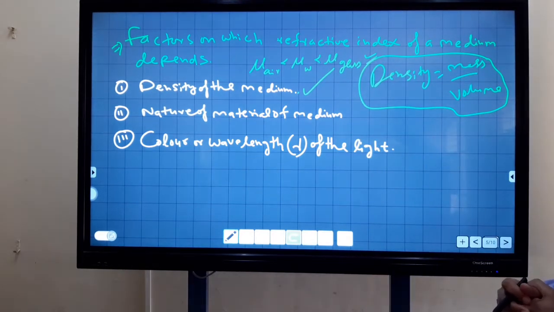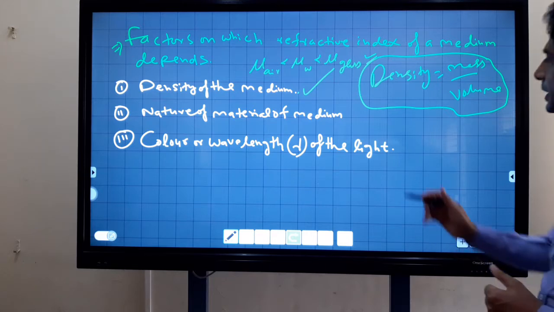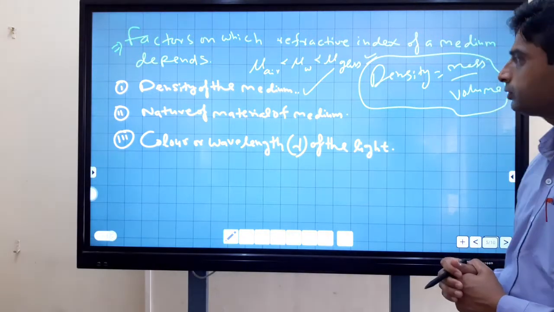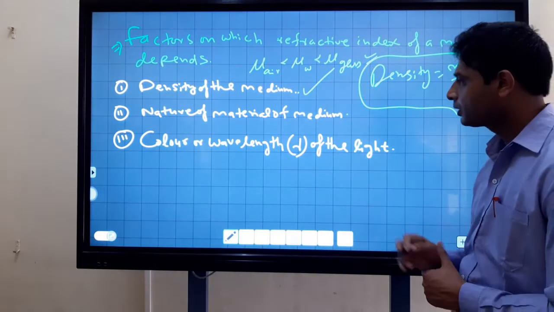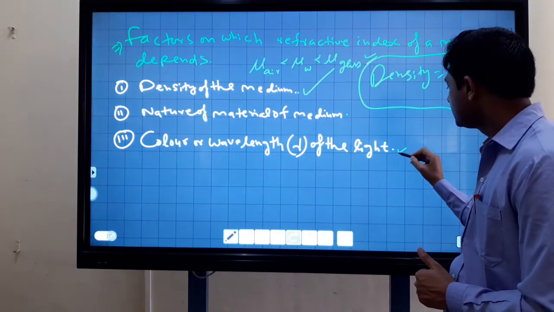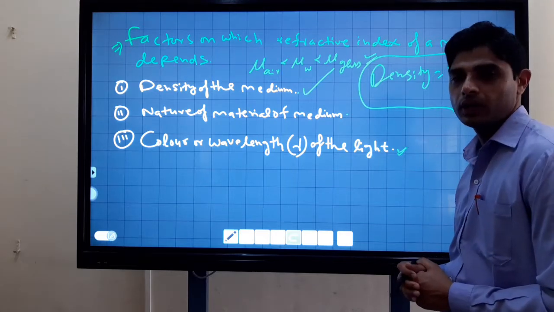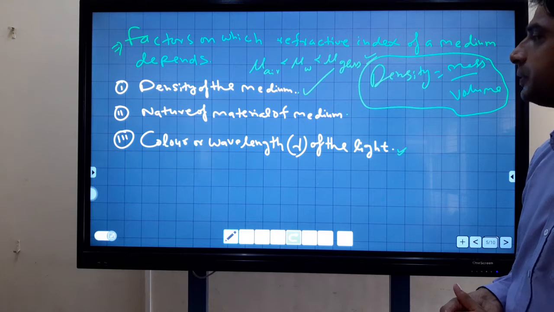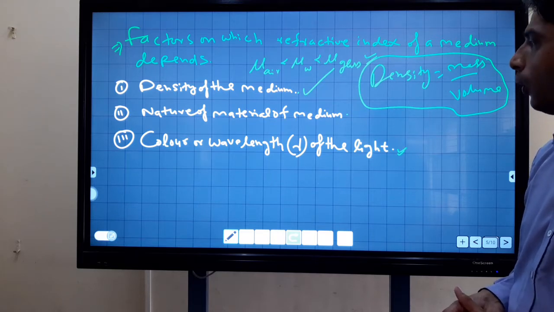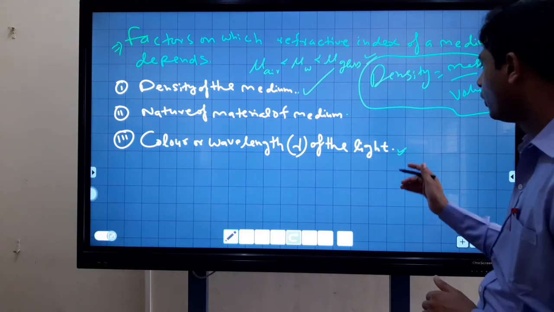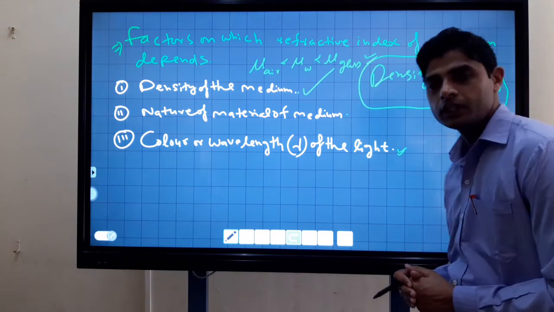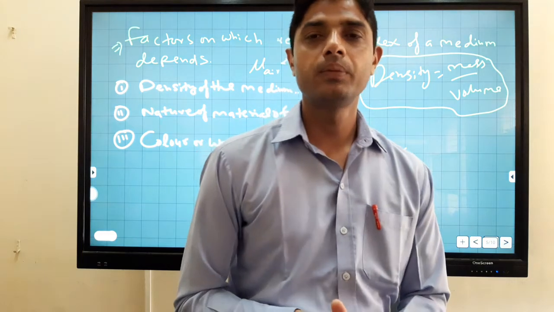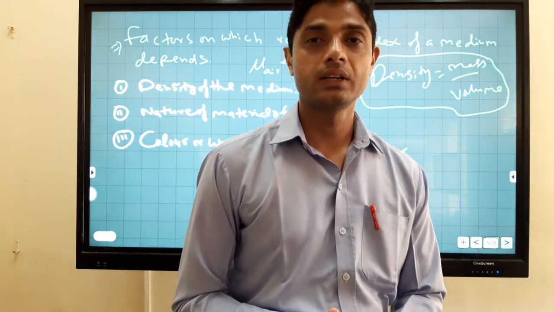Second, the nature of the material of the medium. It also depends upon the nature of the material. And third, this is a very important factor: the refractive index depends upon the color or wavelength of light. The value of the refractive index depends upon the color of light.